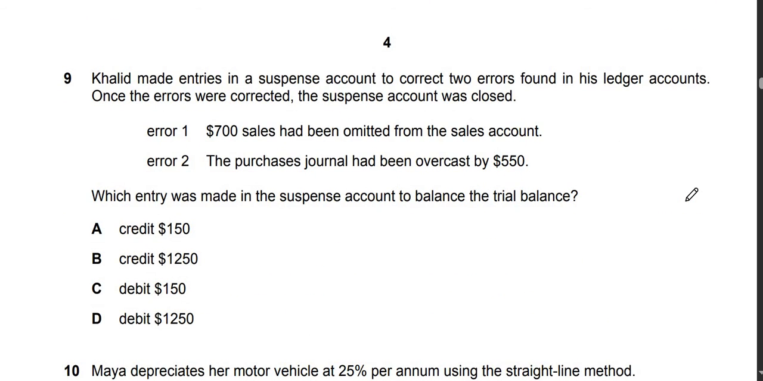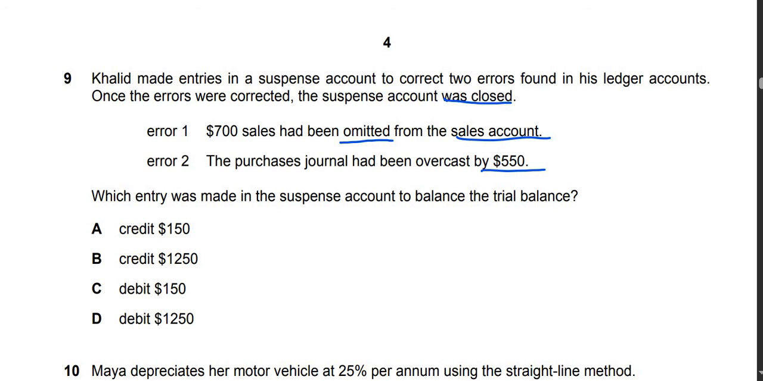Question number 9. Okay, it says Khalid made entries in a suspense account to correct 2 errors found in his ledger accounts. Once the errors were corrected, the suspense account was closed. Alright, so error 1, $700 sales had been omitted from the sales account. And error 2, the purchases journal had been overcasted by 550. So which entry was made in the suspense account?